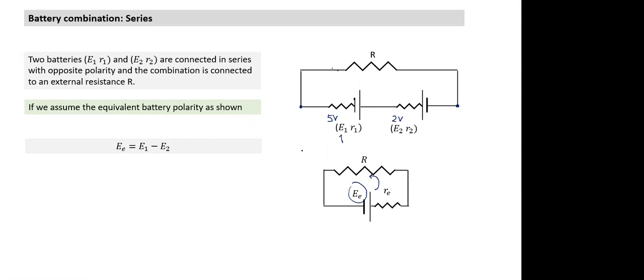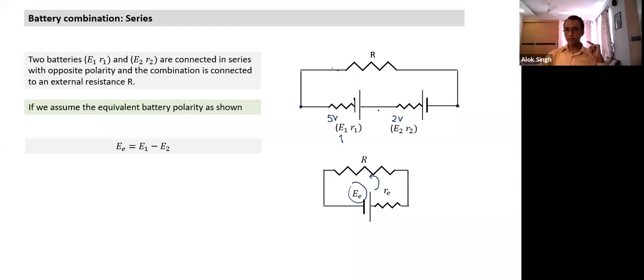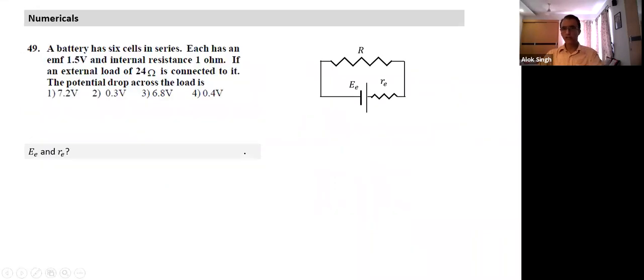Yes, sir. Equivalent battery means, see, a combination of batteries connected across two terminals. Across the same terminals, what is the EMF and internal resistance of one single battery which always gives the same current to an external resistance connected across these terminals? So what has to be the EMF? If they are connected like this, in the previous case it was E1 plus E2. In this case it's E1 minus E2, one of them charging. And what is the equivalent resistance? Equivalent resistance will not depend on the orientation. It will always be R1 plus R2. Okay, these are simple points.